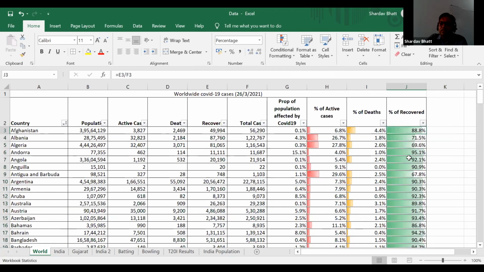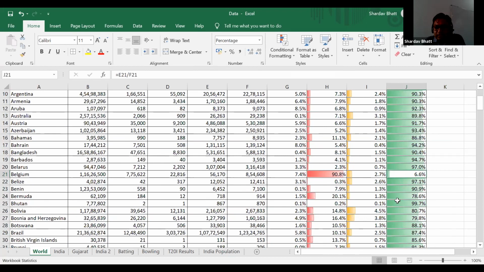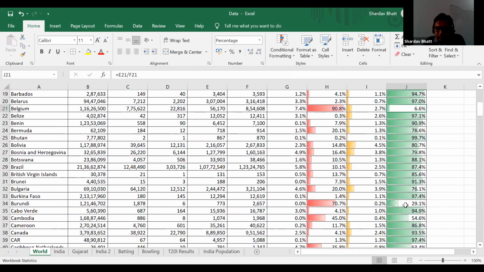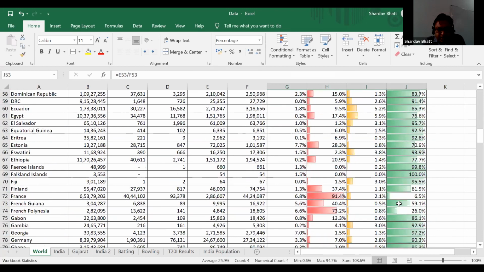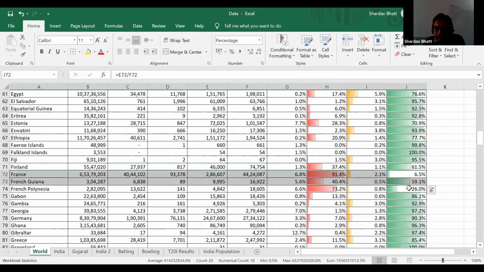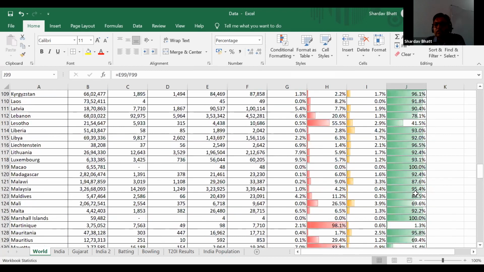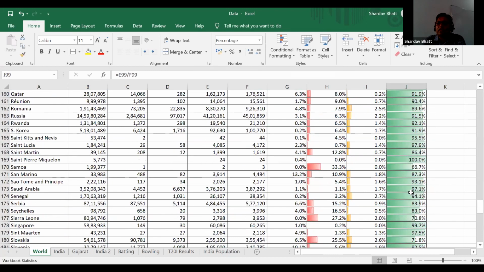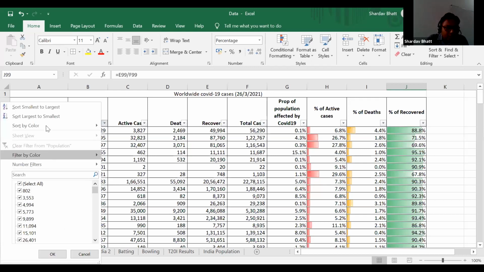And you can see in most of the countries, the situation is very nice. But in countries like Belgium, only 6% recovered. And you can see Cyprus is also struggling to recover. Countries like France, French Polynesia, and many others have still not recovered yet. But you can see in most of the countries, the numbers are almost 90, 70, and 80.